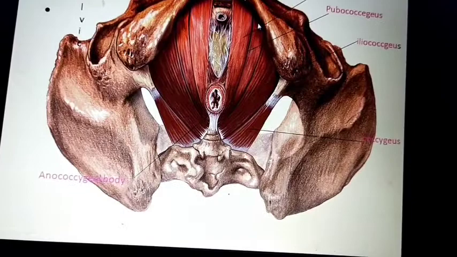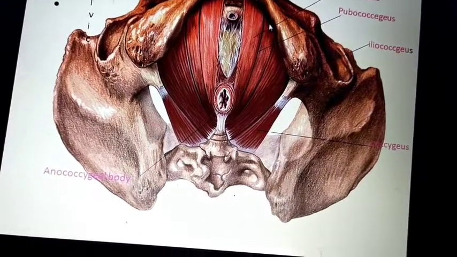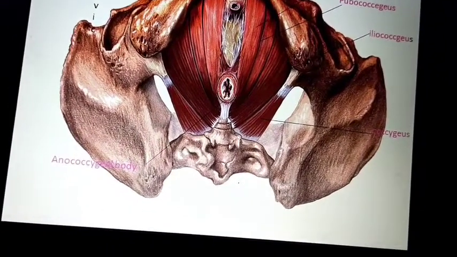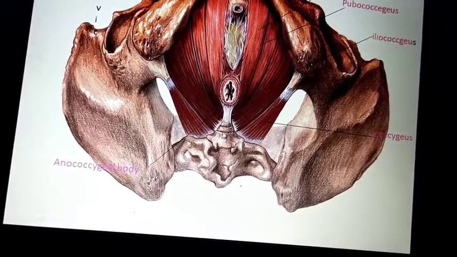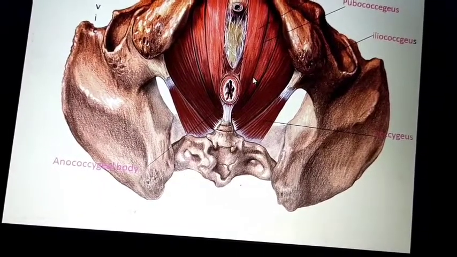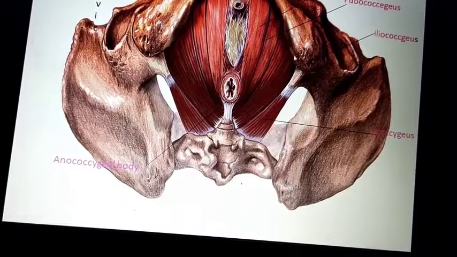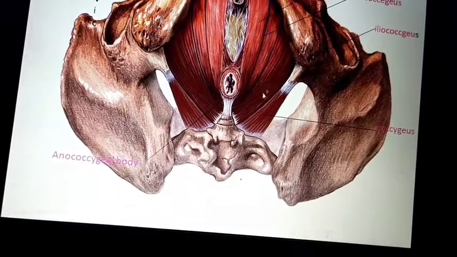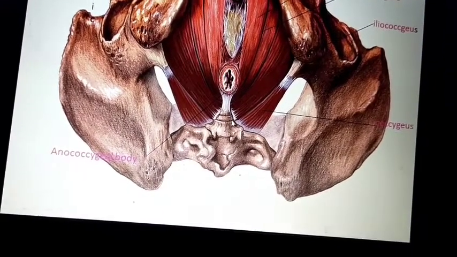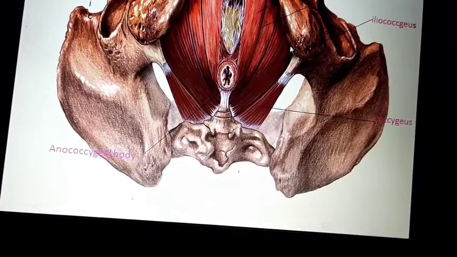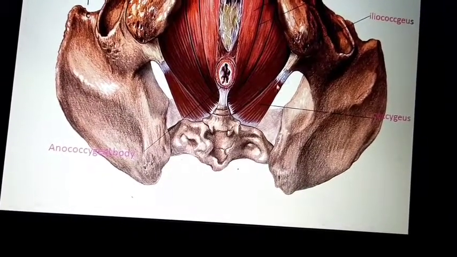And this is the pubococcygeus, which starts at the pubis and goes to the coccyx. This is the iliococcygeus, present between the ilium and coccyx, and this is the coccygeus.